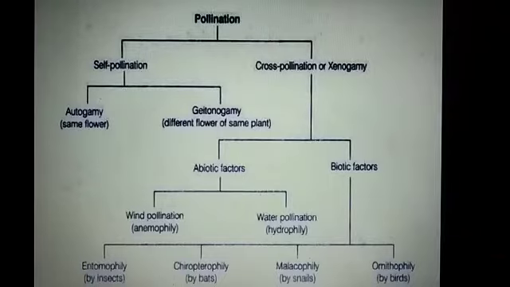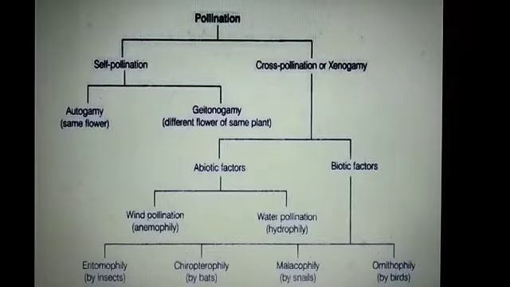And by birds, ornithophily. Student, you have to learn these names, because sometimes the question is: when the pollinator is an insect, the pollination is known as entomophily. Okay. So we will read all of these one by one.